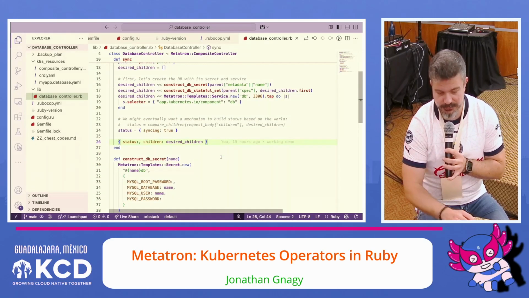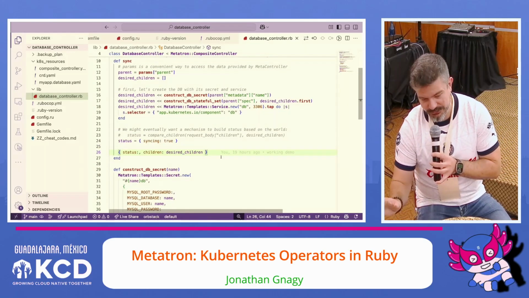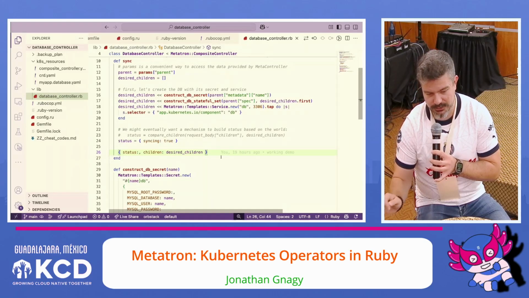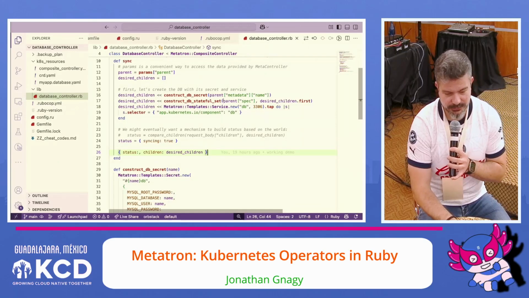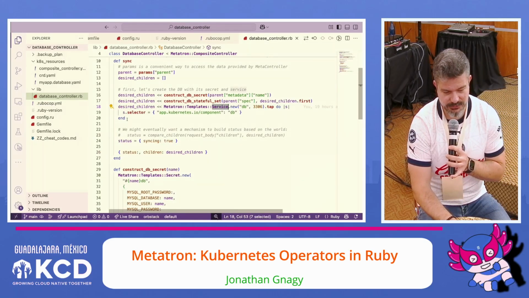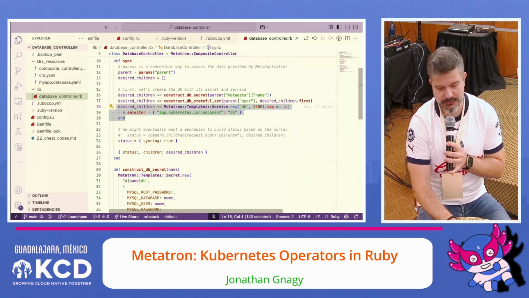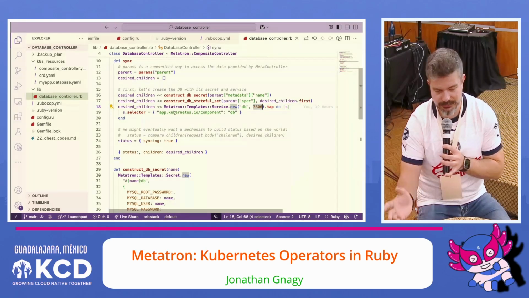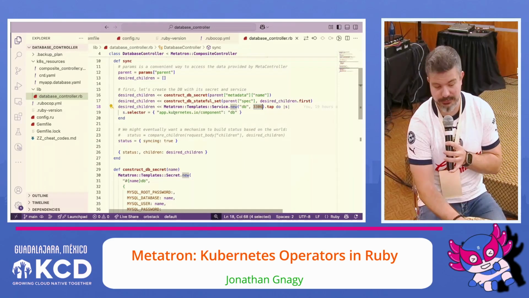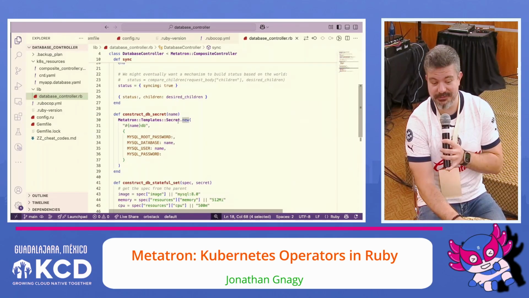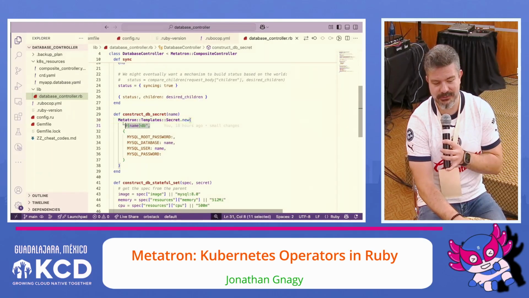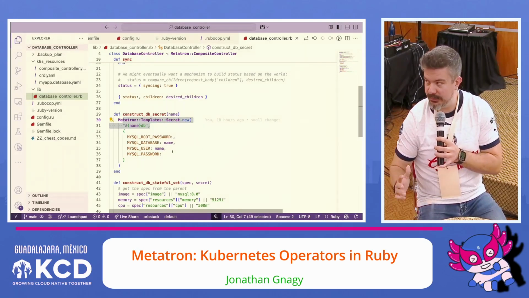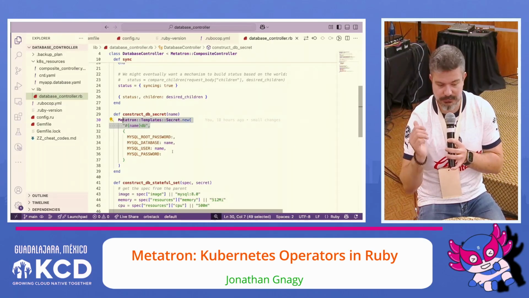Very quickly, I will run through what this looks like, but here's some examples of the actual code. So to create a Kubernetes service, this is the code to do that. You tell it the name of the service, the port that it's going to run on, and you can optionally tell it here's the selector labels to use for your service. When you're going to create a secret, equally easy, right? You say, I want to create a Kubernetes secret. Here's the name of the secret, and then you give it key value pairs for the data that goes inside the secret, and that's it.